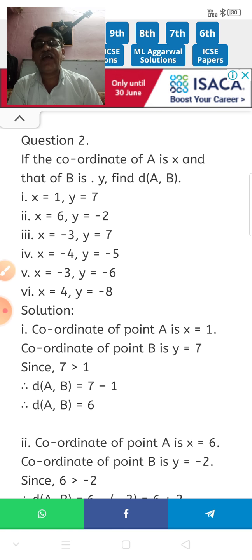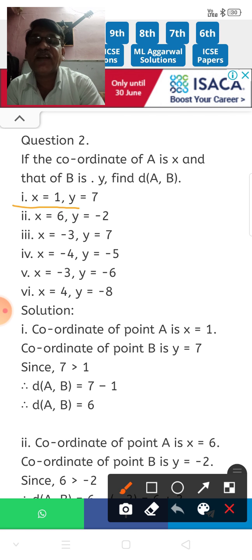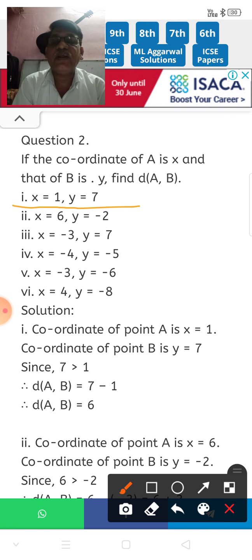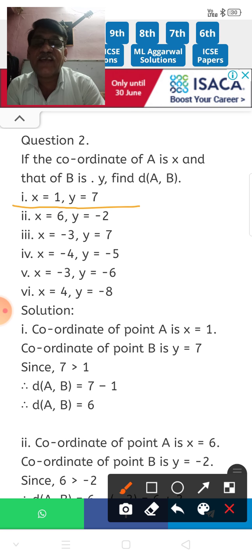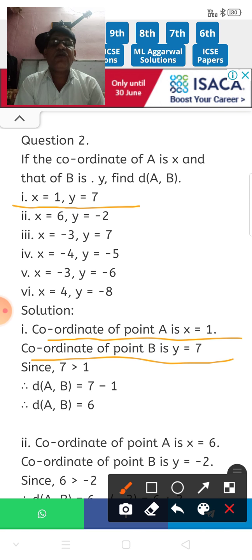So here the first question is x is equal to 1 and y is equal to 7. Two coordinates are given. One coordinate is x and the other coordinate is y. So you have to find out the distance AB. Means here 2 points are A having x coordinate and B having y coordinate. Okay, I will explain the first question. Here the coordinate of point A is x equal to 1, it is given, and the coordinate of point B is y equal to 7. So point A has the coordinate 1 and point B has the coordinate 7. You have to find out the distance AB.